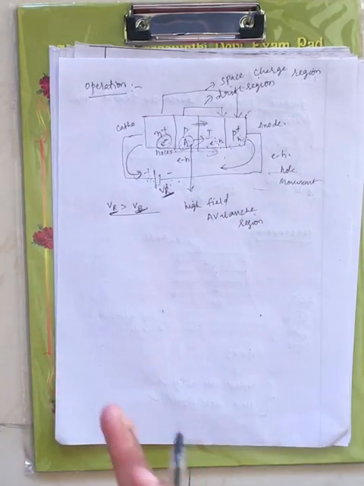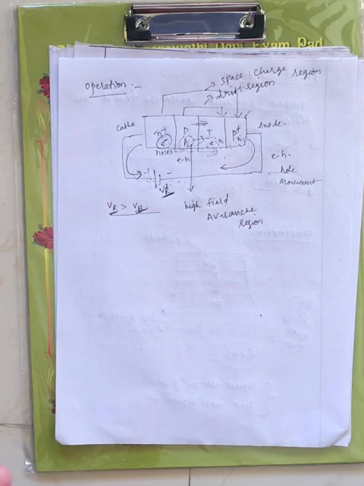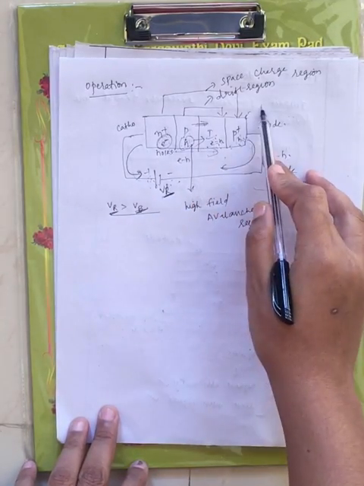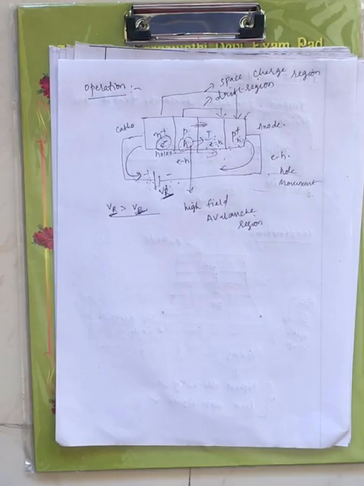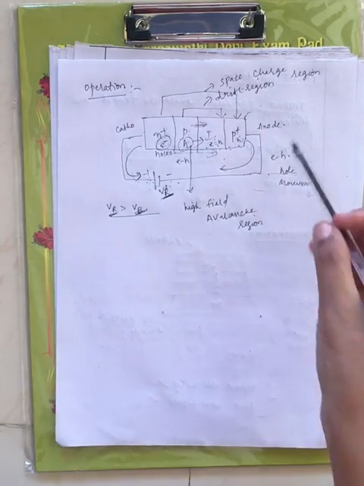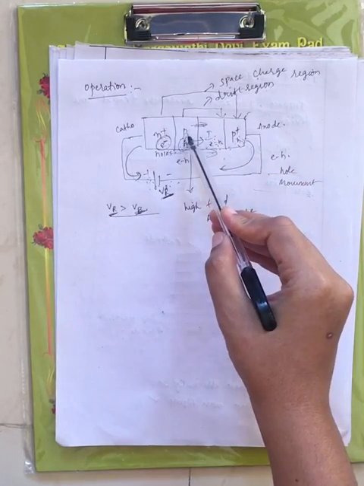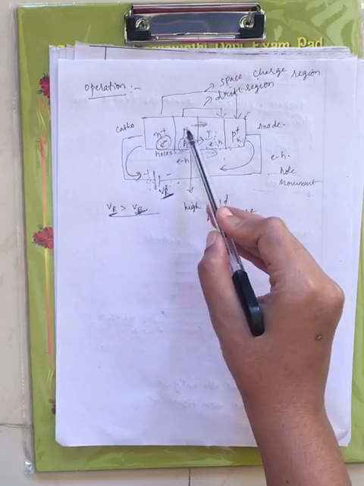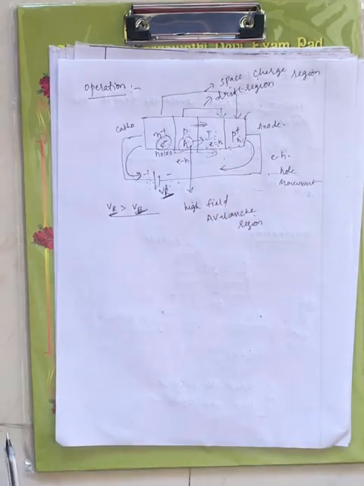Holes present in the P layer move towards the I layer. That's why the region from P to I is called the drift region, because the holes are trying to drift towards the I region.